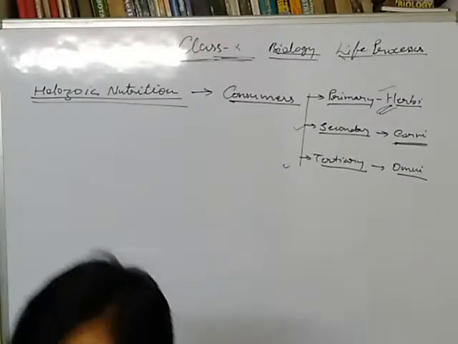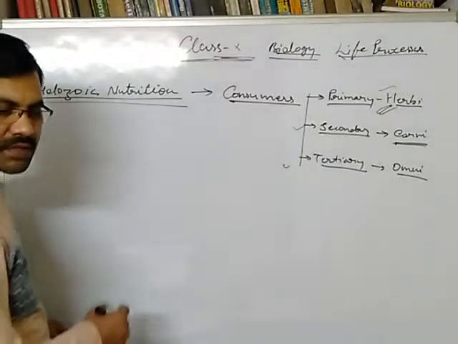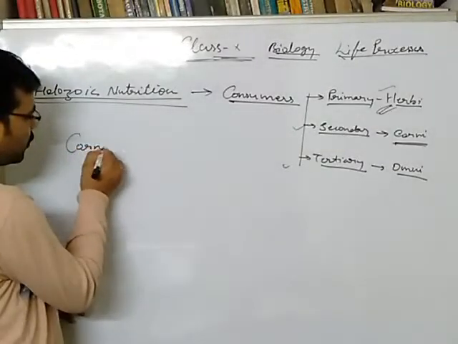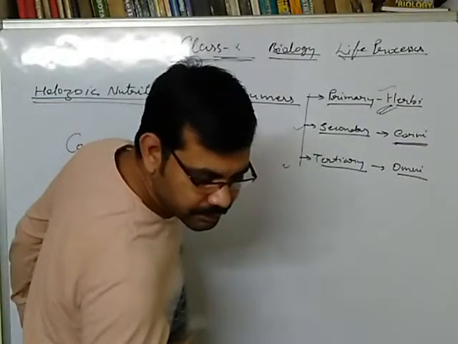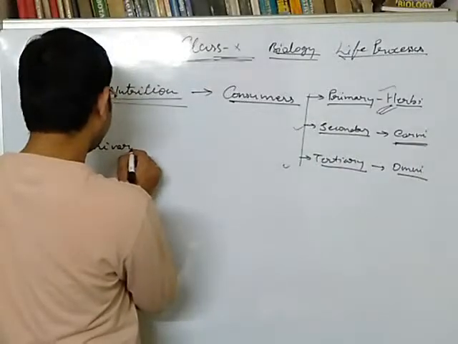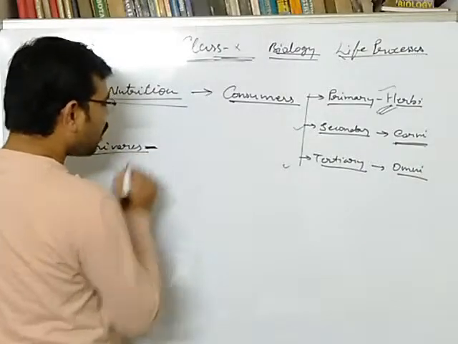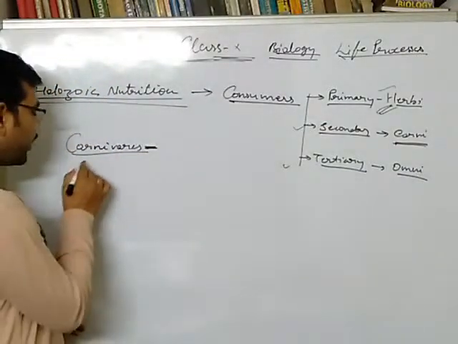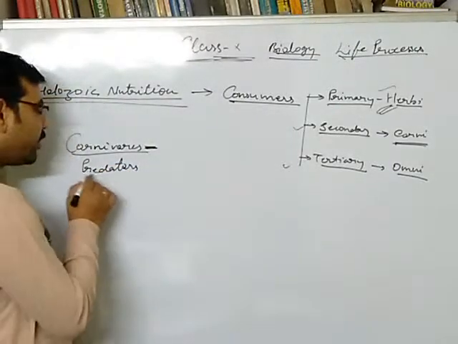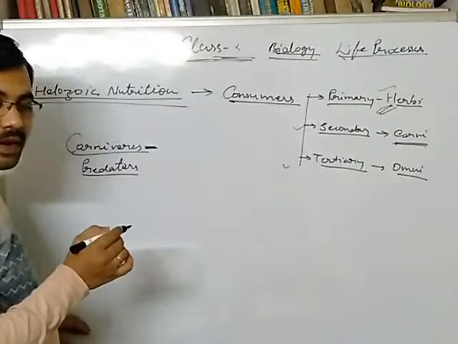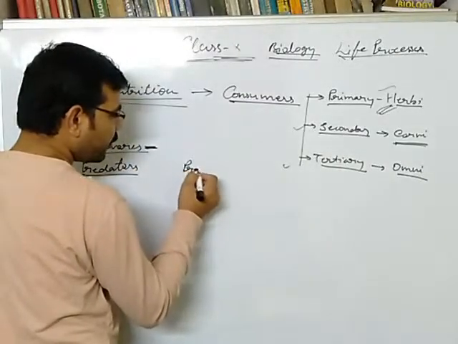Now, one thing more we have to discuss in carnivores. These organisms are also termed as predators, and the one eaten up by these predators is termed as prey.